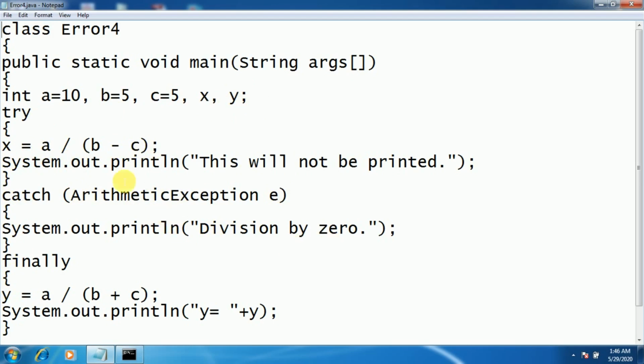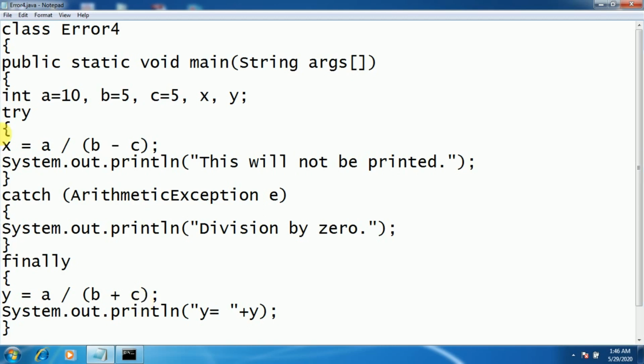divided by 0 error. So for that we have included an ArithmeticException e, division by 0. Now after this, whatever you include inside this finally block, remember whether the exception occurs or does not occur in the program, whatever you include inside a finally block is guaranteed to be executed by the compiler.